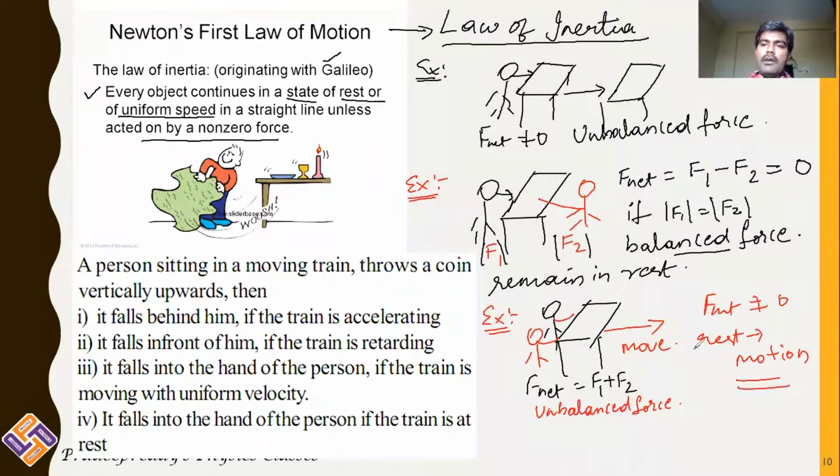Therefore, when an unbalanced force acts upon any object, its inertia changes; the state of rest or state of uniform motion would be changed. That is what Newton's first law states. And as it is the consequence of inertia, he named his first law the law of inertia.